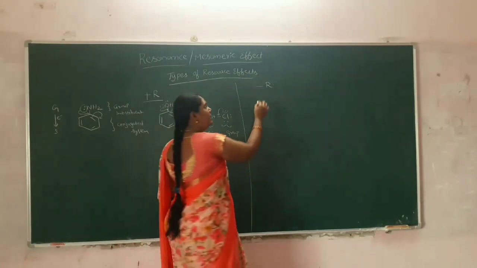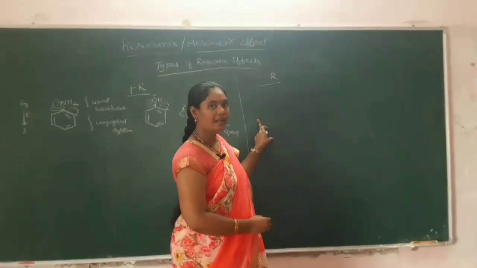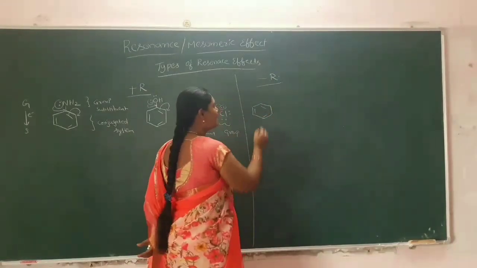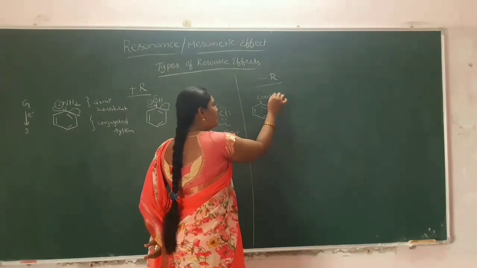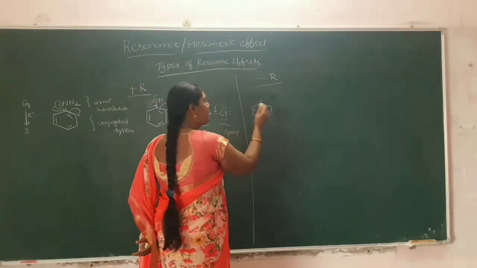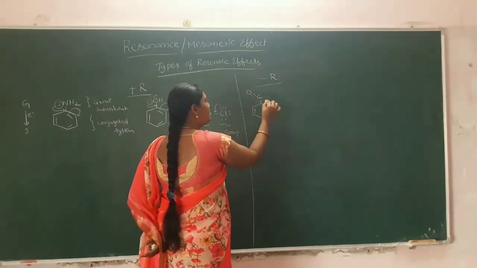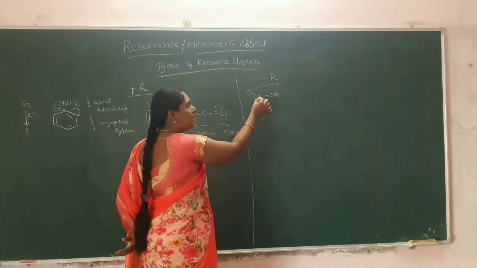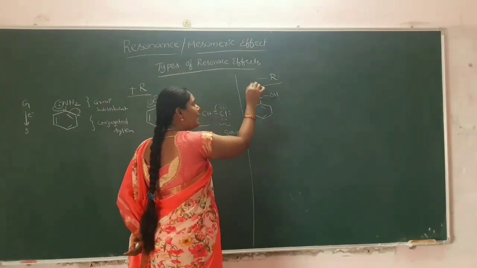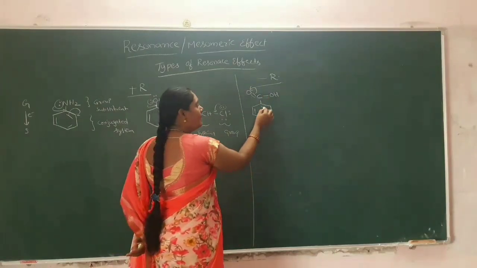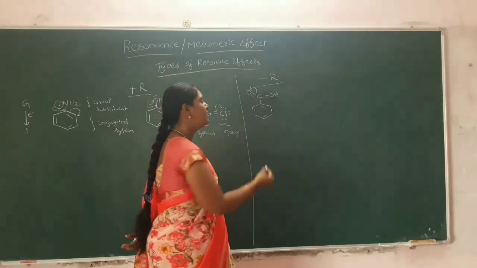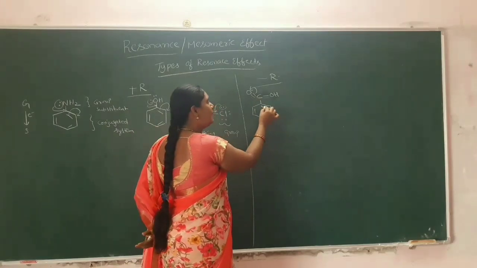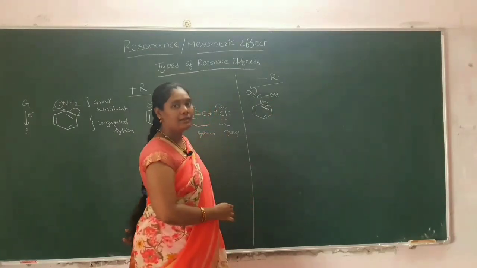Then coming to the negative resonance effect, here the example, we will take carboxylic acid as a substituent. The name of the structure is benzoic acid. This benzoic acid, I will write it as C=O with OH. So you know that oxygen has more electronegativity than the carbon atom, so it takes the electrons from the carbon atom. Then to stabilize the structure, the benzene system will donate the electrons to the carboxylic acid. That means this bond pair of electrons will be delocalized to here.